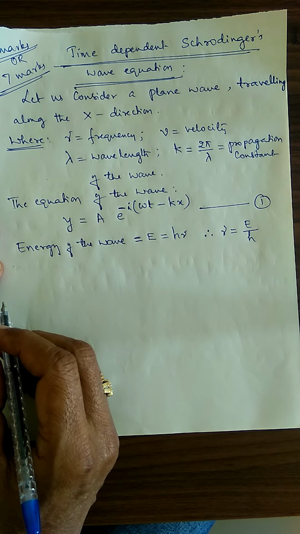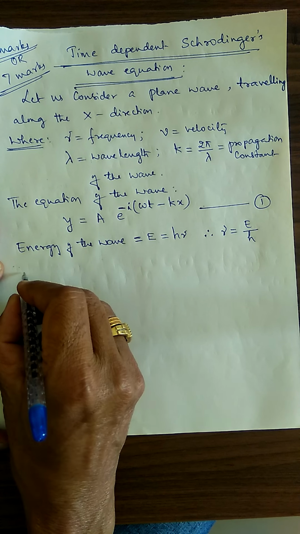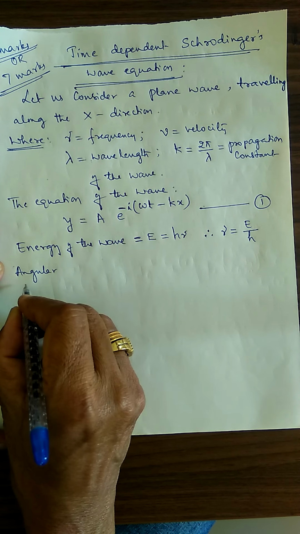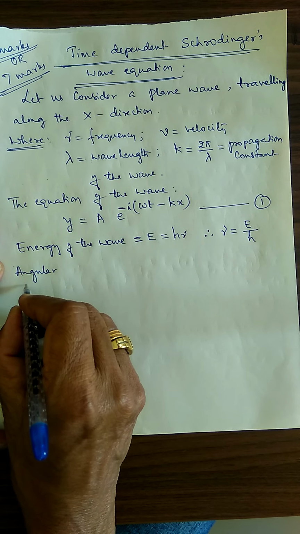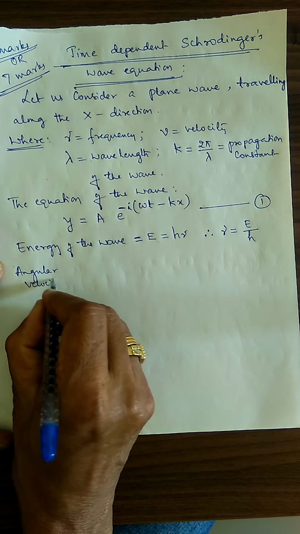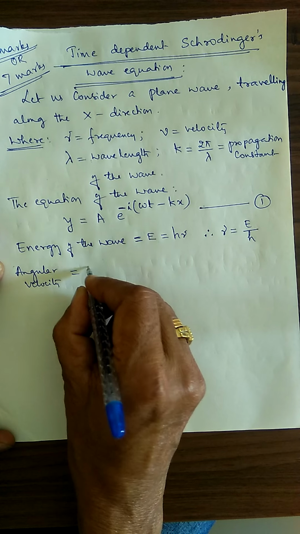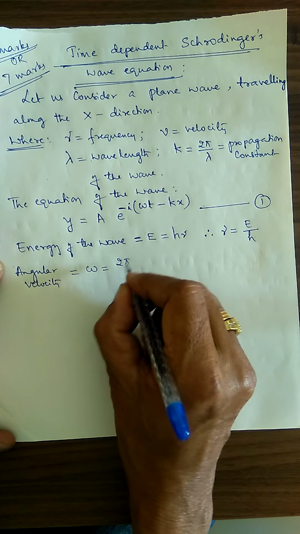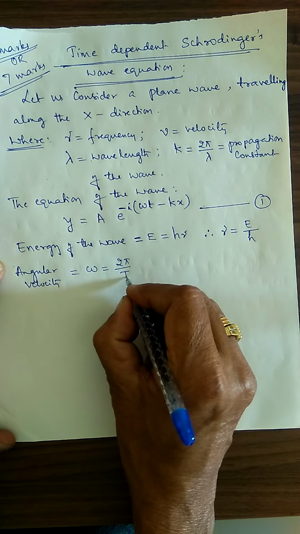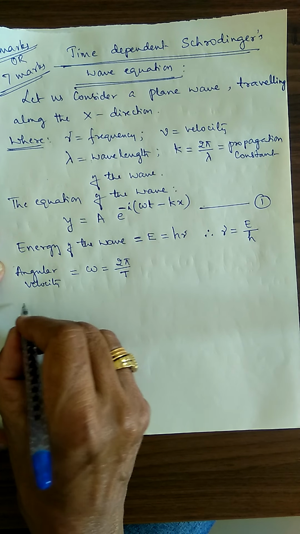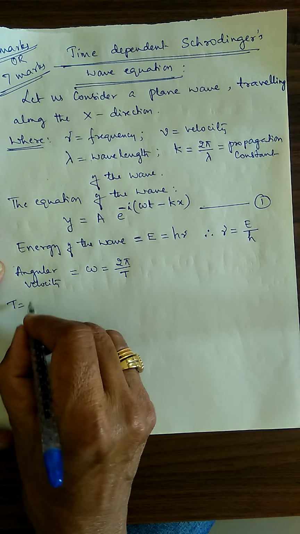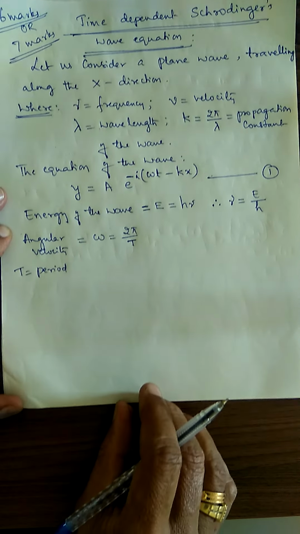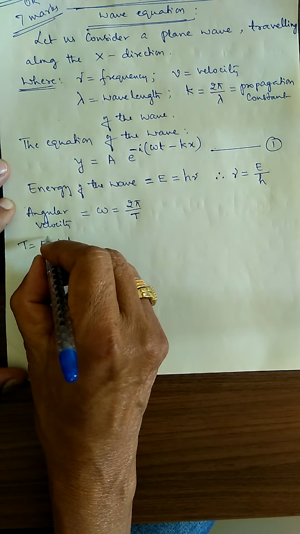And angular frequency omega is given by, you know about this, angular velocity or frequency is equal to omega, that is equal to 2 pi divided by T, where T is the wave period.